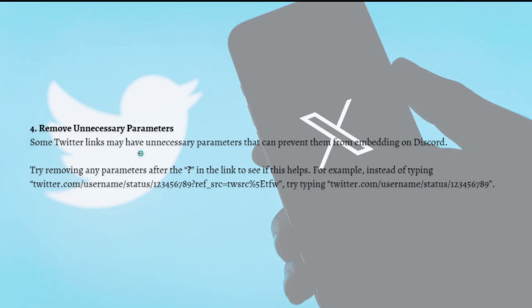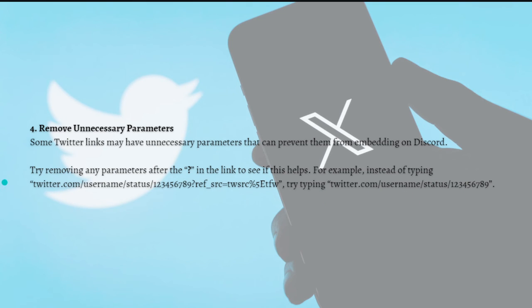Then you can also try to remove unnecessary parameters. So some Twitter links may have unnecessary parameters that can prevent them from embedding on Discord. So try removing parameters after the question mark in the link to see if this helps. So for example, instead of typing this link right here, try typing only this part right here. So the part that comes before the question mark.